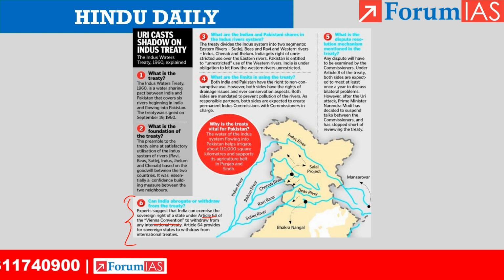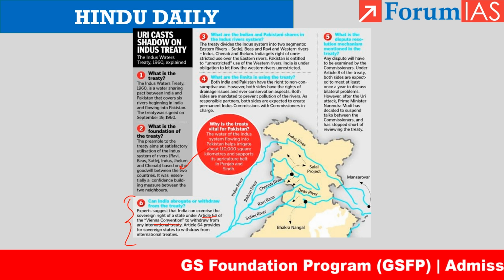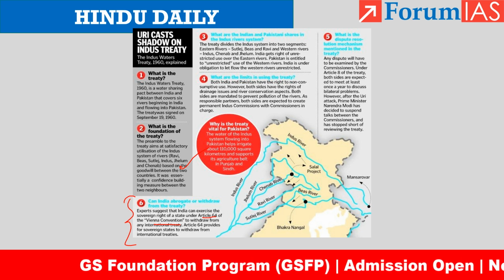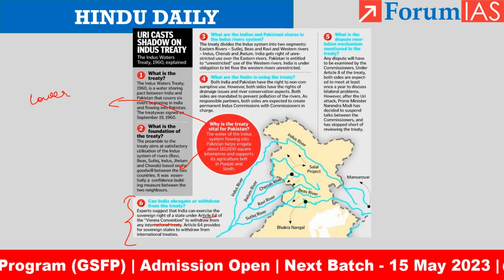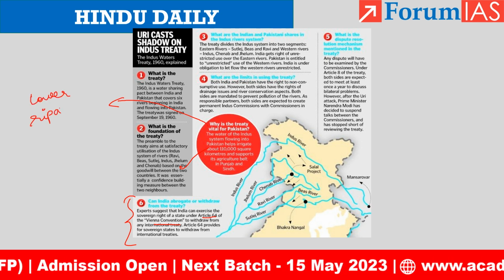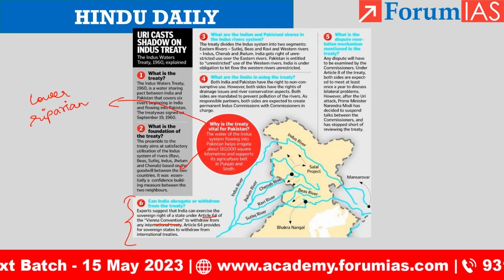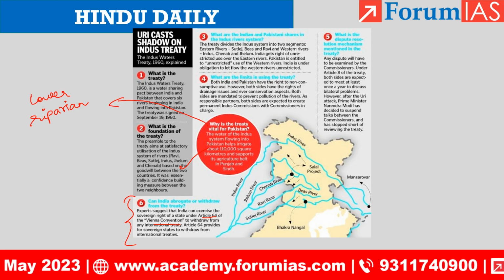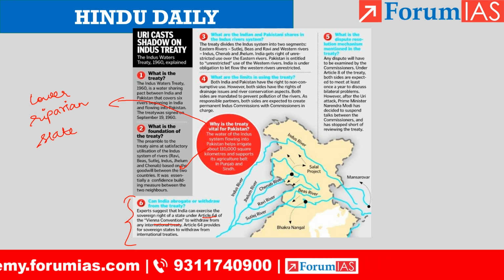So this treaty is more vital for Pakistan because the Indus River water is very important for agricultural needs in the Punjab and Sindh regions of Pakistan. Pakistan is the lower riparian state here. In this context, they have more stability to gain from this treaty. That is why Pakistan is very particular about this treaty. Okay, so that's it about the first article.